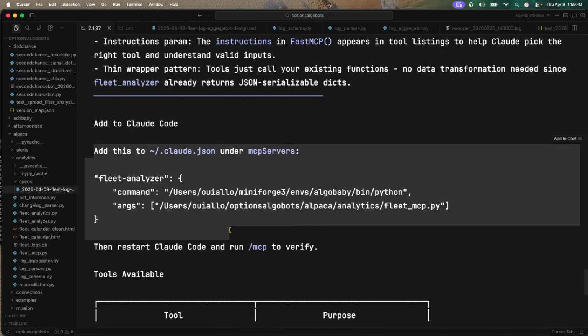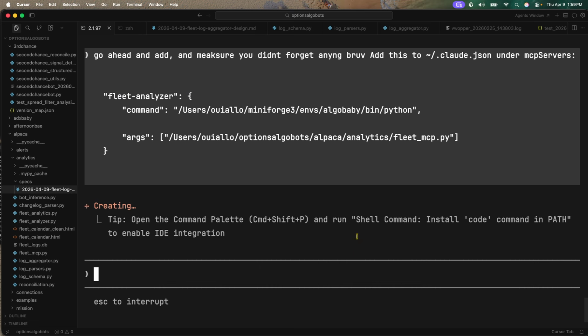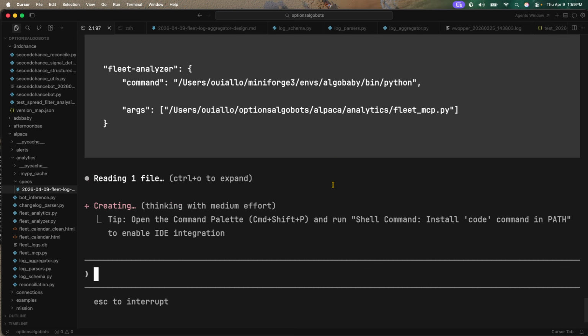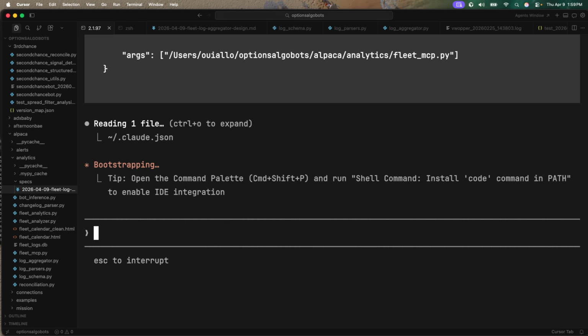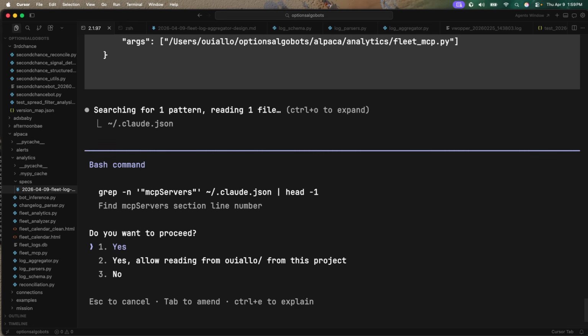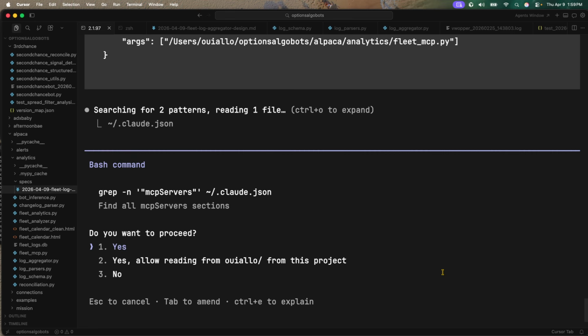go ahead and add. Go ahead and add. And make sure you didn't forget anything, bruv. Damn, I just context poisoned again. I'm getting out of that habit, right? I am super getting out of that habit, because we're just used to, oh, just paste, it'll figure it out. But we want to be a lot more effective and efficient, and be able to manage our usage. So what's happening right now is we are going to be